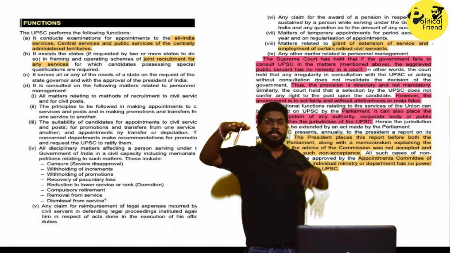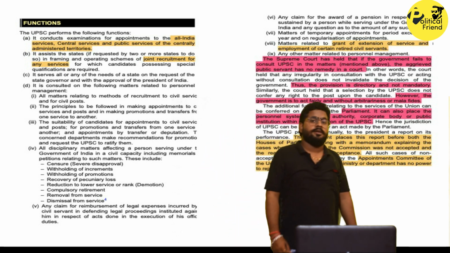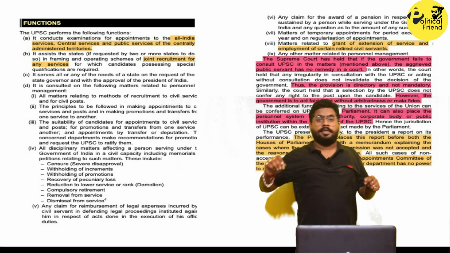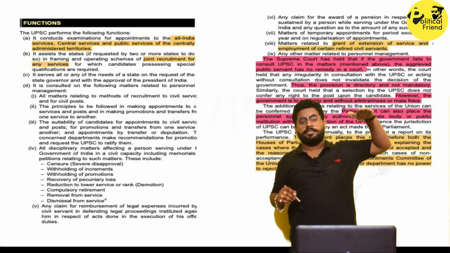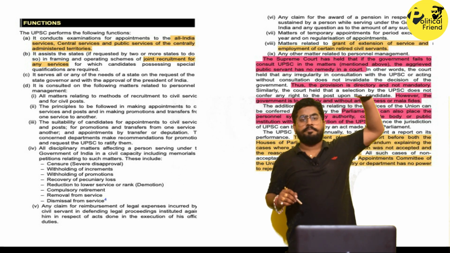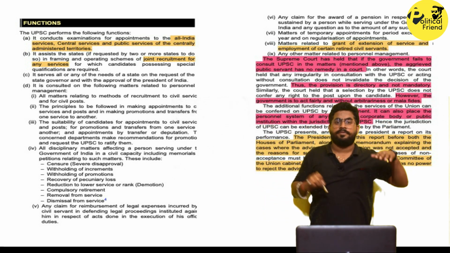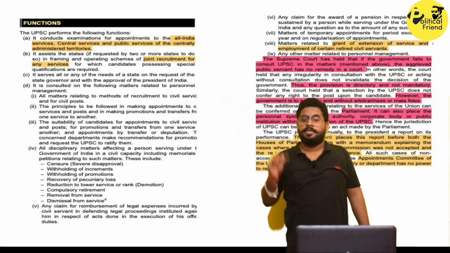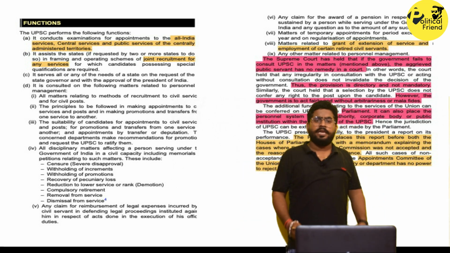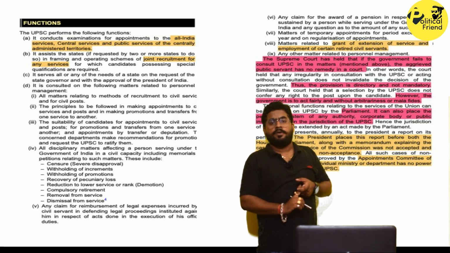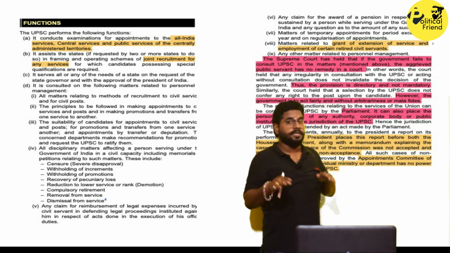The legislature and the bureaucracy, they should have a check and balance on each other. If not maintained, the arbitrary decision of the bureaucracy would affect the people. The people who have elected the representatives, the legislature, the parliamentarians, they will have to give answers for the decisions taken. So we have a binding force which needs to bind this legislature and this bureaucracy together to make some good decisions.